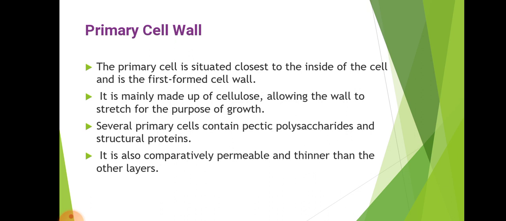It is mainly made up of cellulose, allowing the wall to stretch for the purpose of growth. Several primary cell walls contain pectic polysaccharides and structural proteins. It is also comparatively permeable and thinner than the other layers.